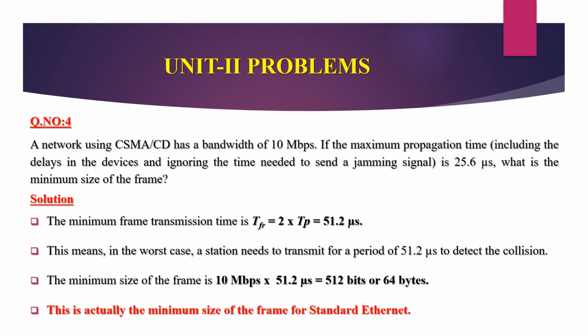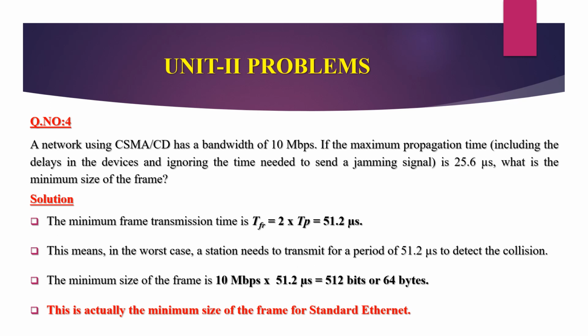Next we will go to the next problem, question number 4. A network using CSMA/CD, carrier sense multiple access with collision detection, has a bandwidth of 10 Mbps. If the maximum propagation time, including the delays in the devices and ignoring the time needed to send a jamming signal, is 25.6 microseconds, what is the minimum size of the frame?